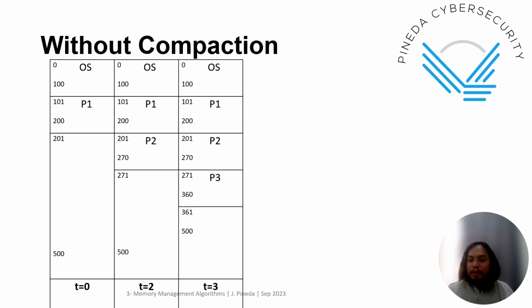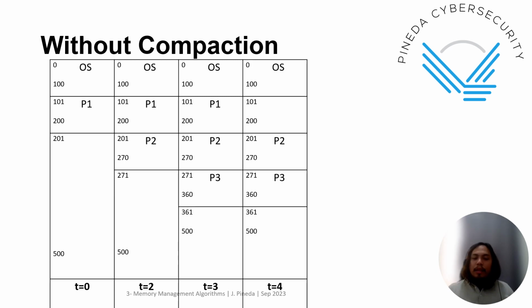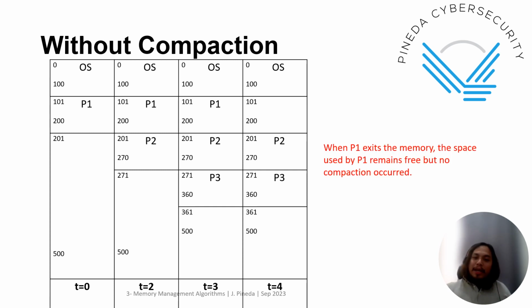Now at time 4, P1 will exit the memory. But because there is no compaction, it will remain there, no? So when P1 exits the memory, the space used by P1 remains free, but no compaction occurred.